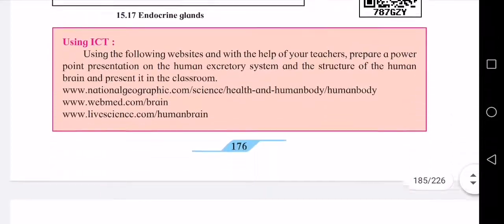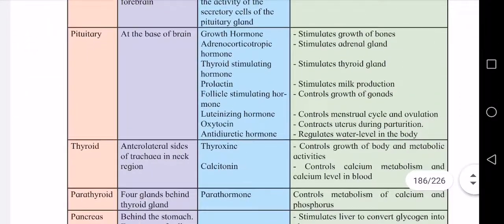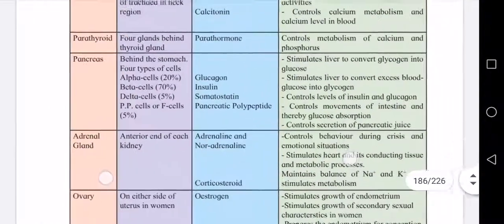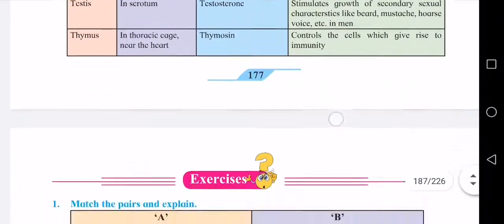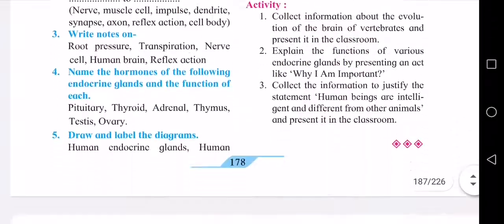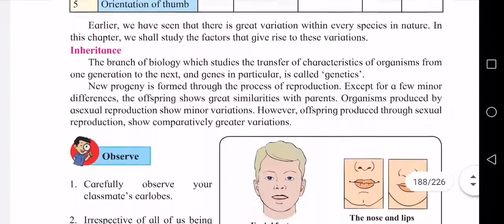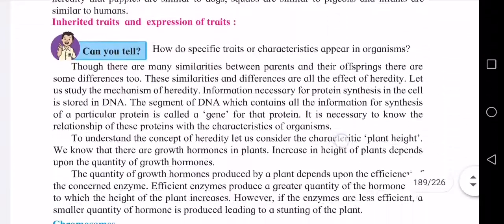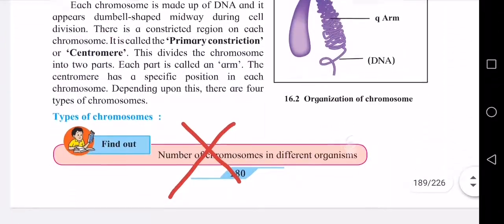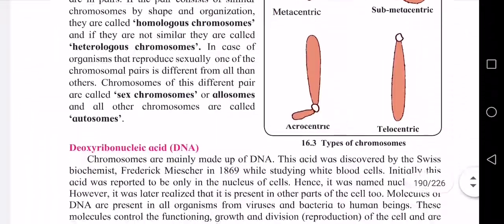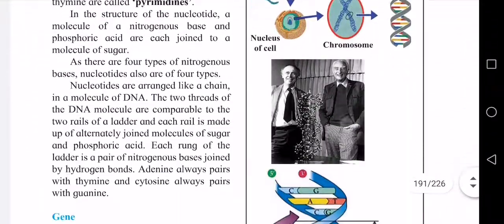175, everything. 176, everything. 177, everything. Then moving further, this lesson is also over. Then we go to lesson number 16, heredity and variation. Here come directly to page 180, find out is cancel. Then go to page